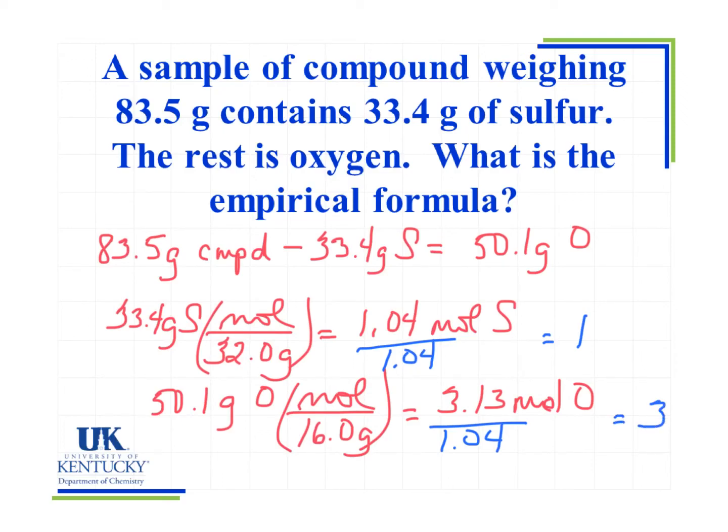And so I can now write my empirical formula because I get sulfur 1, when we're not going to put the subscript in, O3. So that shows me the molar ratio between the sulfur and the oxygen, and it leaves me with whole number integers for my subscripts.